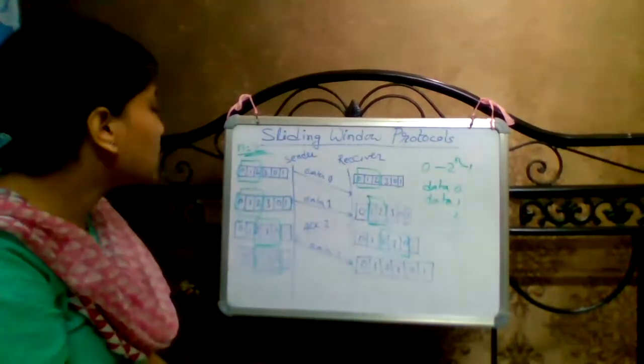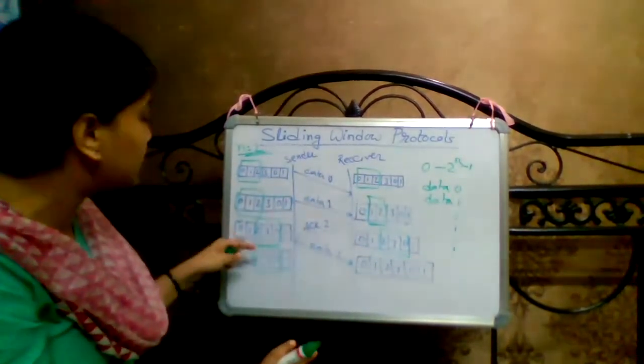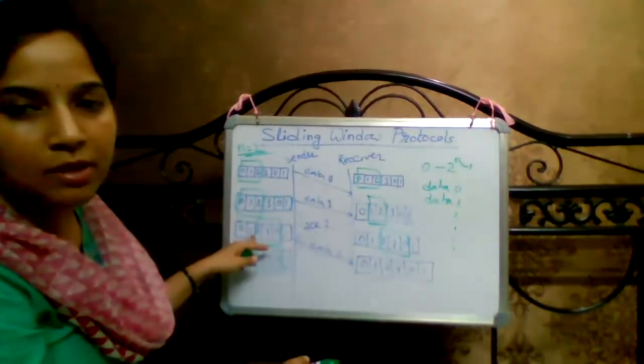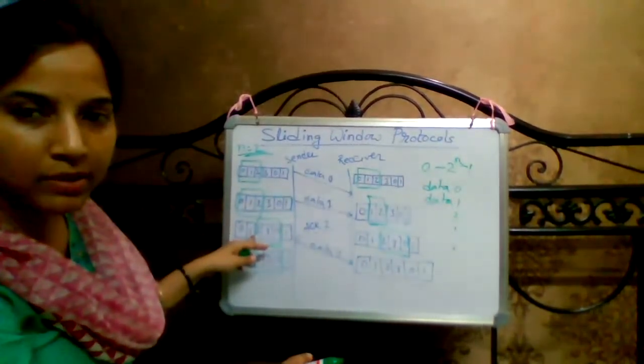Now it is confirmed that frame sequence number 0 and sequence number 1 were already received by the receiver.